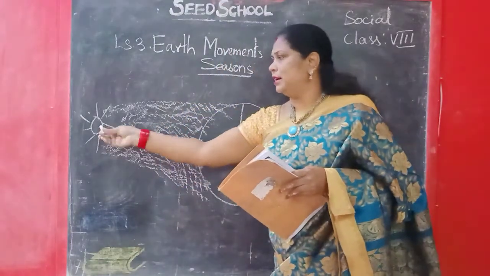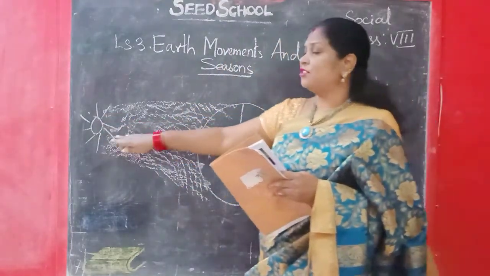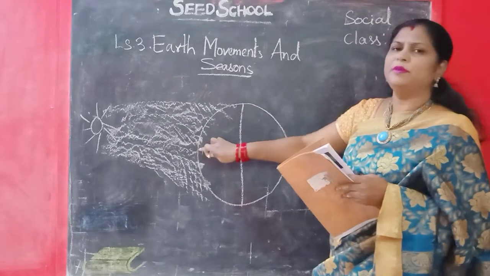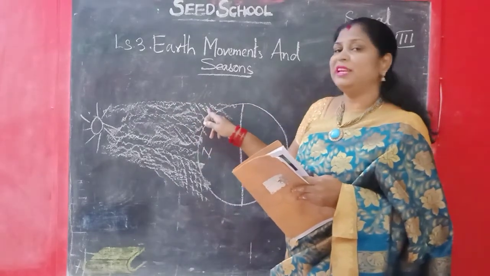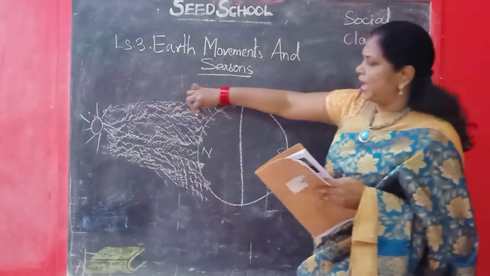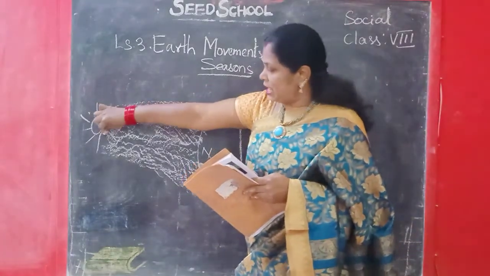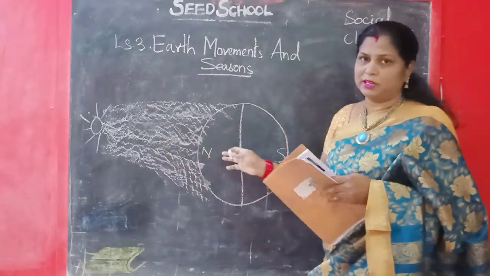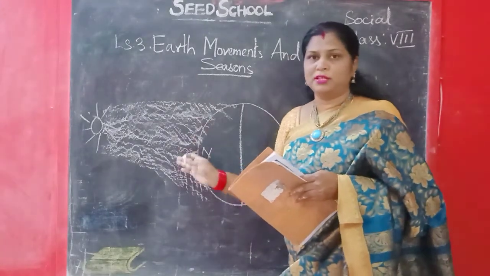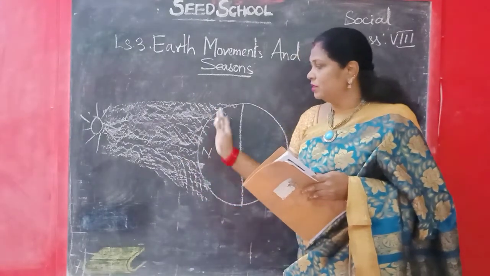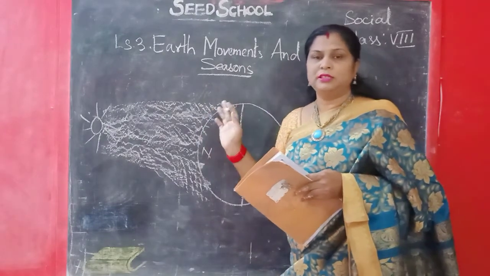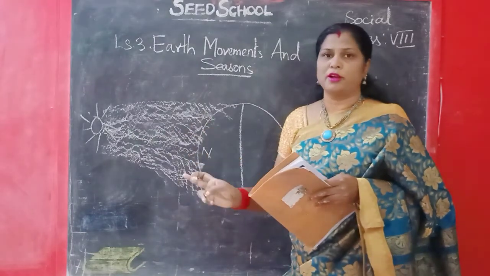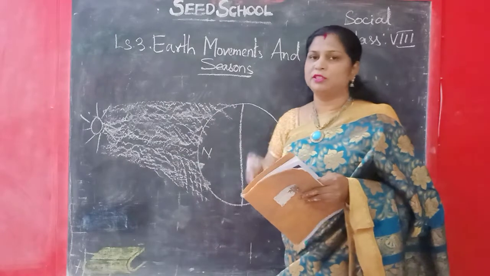So, the place where the sun rays fall directly, for example, this is direct here, this place will be very hot. This place will be a little less hot because as it falls, the angle of the rays will be changing. The place to which the sun rays are directed will be very hot and the rest of the place will be a little less hot.